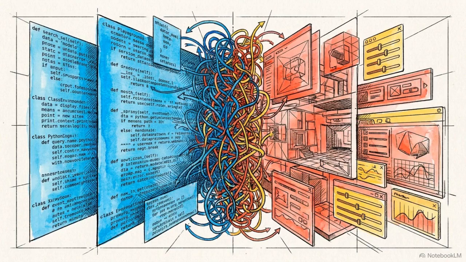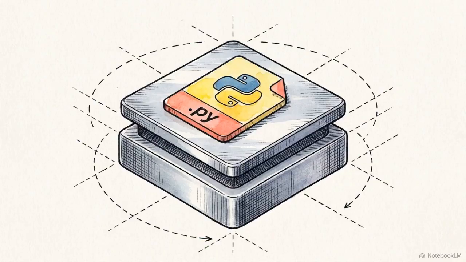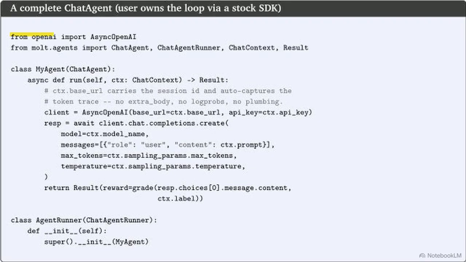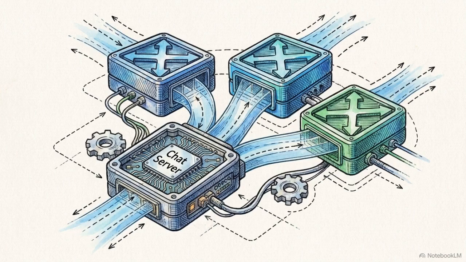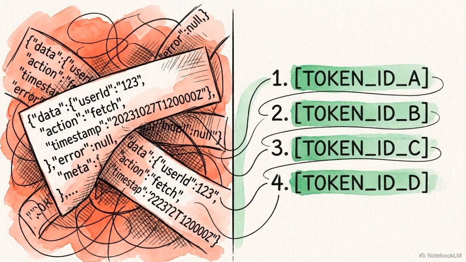The boundary between the reinforcement learning algorithm and the execution environment is typically heavy with integration code. In Molt, the agent remains an ordinary Python program. Existing agents running against a stock OpenAI or Anthropic SDK can train exactly as they are. There are no specialized integration layers or environment domain-specific languages required. This code snippet shows how a chat agent simply routes standard SDK traffic using a base URL parameter. To make this work, Molt launches a loopback chat server in front of the vLLM engines. This server natively captures all the incoming SDK traffic as exact accumulations of tokens.